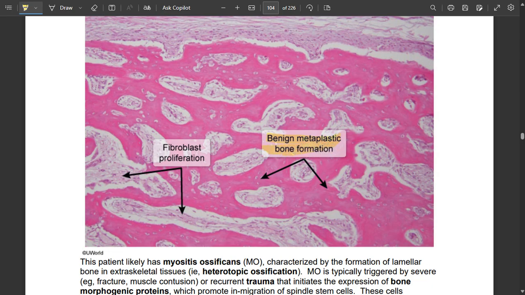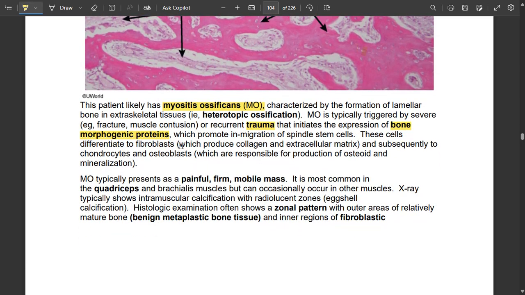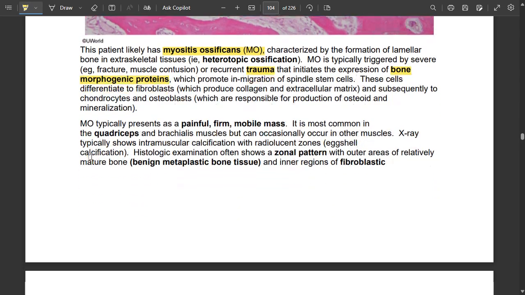So there are osteocyte-like cells. The patient can likely have myositis ossificans, which is characterized by formation of lamellar bone in extraskeletal tissues, like heterotopic ossification. Myositis ossificans is typically triggered by severe injury, for example fracture, muscle contusion, or recurrent trauma. So severe or recurrent trauma initiates the expression of bone morphogenic proteins. Bone morphogenic proteins are first stimulated because of any trauma, which promotes in-migration of spindle stem cells. These cells differentiate to fibroblasts, which produce collagen and extracellular matrix, and subsequently chondrocytes and osteoblasts, which are responsible for production of osteoid and mineralization.